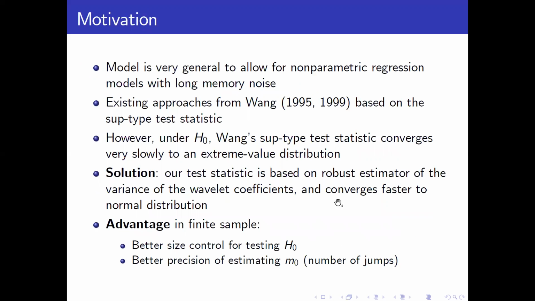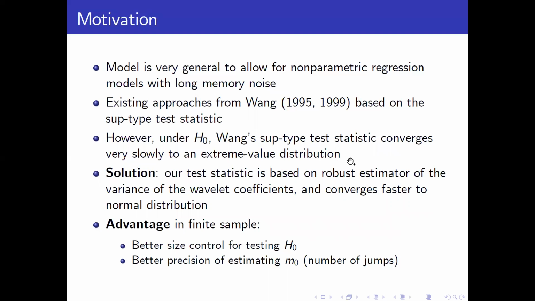Given that the model is very general, allowing for non-parametric regression with long memory noise, the existing approaches from 1995 and 1999 are usually based on a supremum-type test statistic. However, we know that under H0, supremum-type statistics converge very slowly to the extreme value distribution.